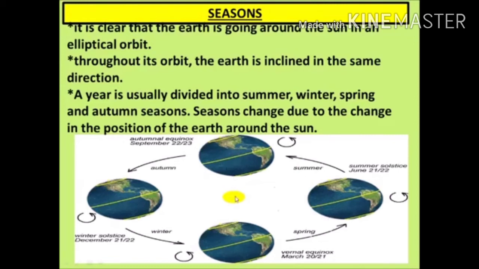The part where tilted sun rays fall will get less light, so that part will experience winter or less heat. So whatever the exact position of the earth, the part which is in front of the sun, where the sun rays fall totally vertical, that place experiences extreme heat.